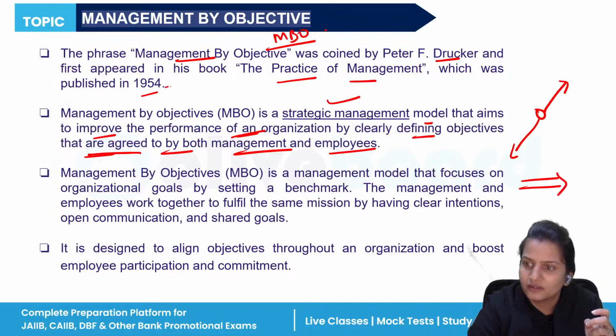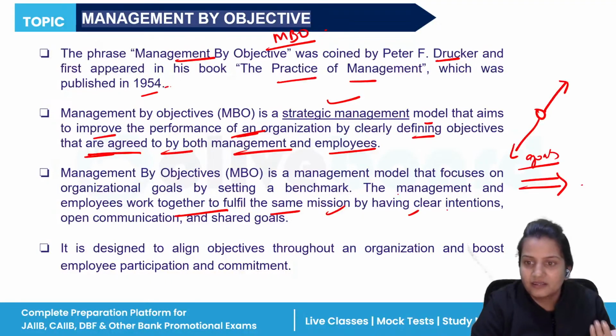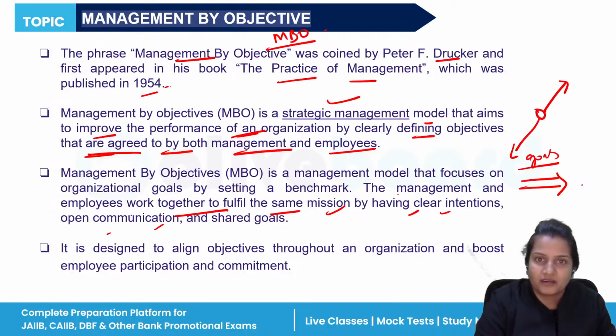No, both should go in the same direction. Then only goals can be achieved in a proper and smooth manner. So the management and employees work together to fulfill the same mission by defining their clear intentions, by having proper communication between both manager and employees. And it is designed to align objectives. Aligning objectives means you should match your goals with the objectives so that whatever commitment the employee has given to you for the organization, they should perform well.